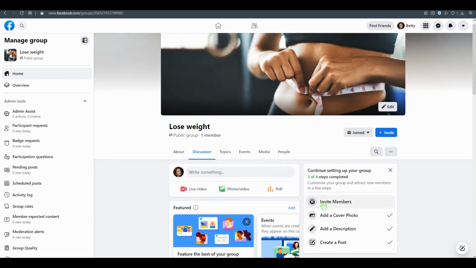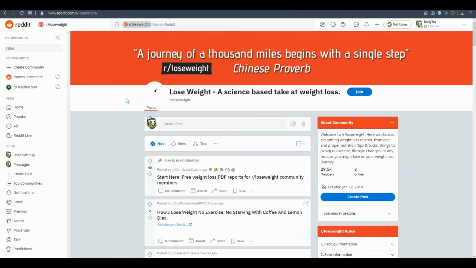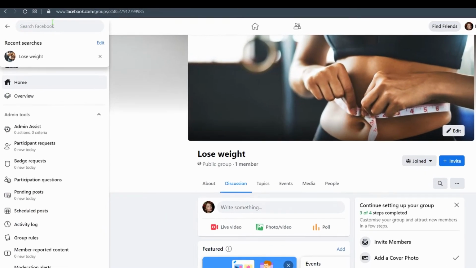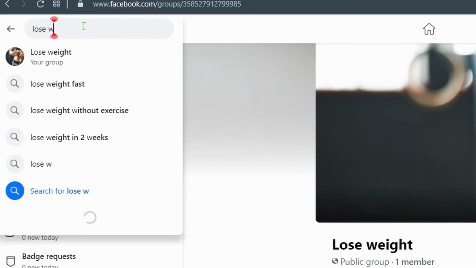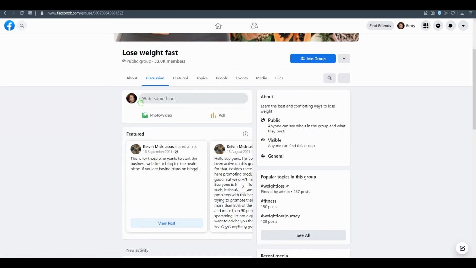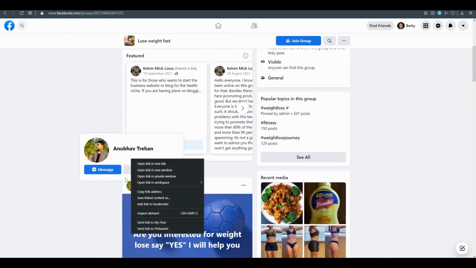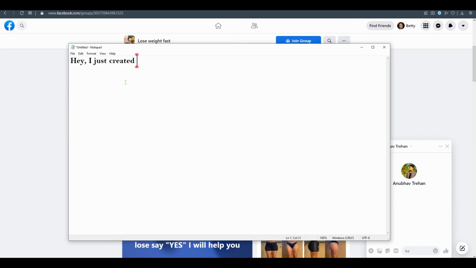And now invite members. How can you invite members? Simply, before jumping right to Reddit, go to some related groups, for example, lose weight fast. In all these groups, just find all these people and message them here. For example: hey, I just created a new group to help others lose weight. Can you please join? That would be great.